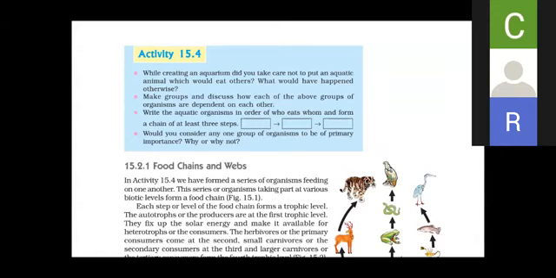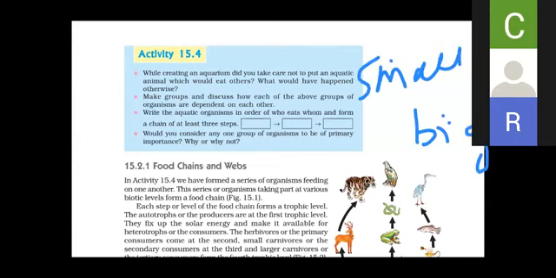for the soil, right? Now look at activity 15.4. While creating an aquarium, did you take care not to put in aquatic animals which would eat one another? Suppose we have two types of fishes, small fish and big fish.